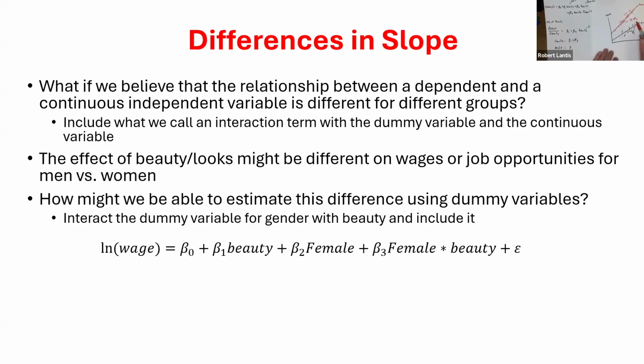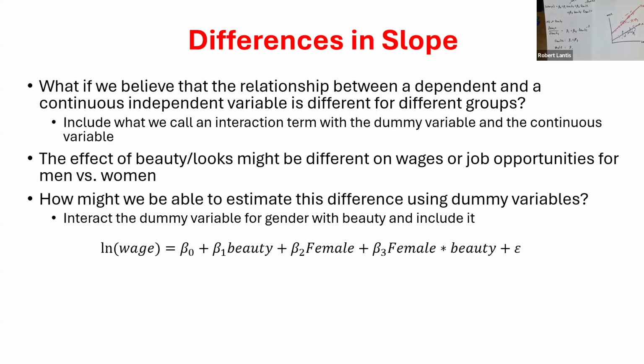I must be adding in a positive or negative value. Positive, right? So I'm assuming that the additional impact on wages of this beauty variable was higher for females than it was for males. So I'm essentially picking up differences in the slope between beauty and wage, for that continuous variable that I interacted my dummy variable with.